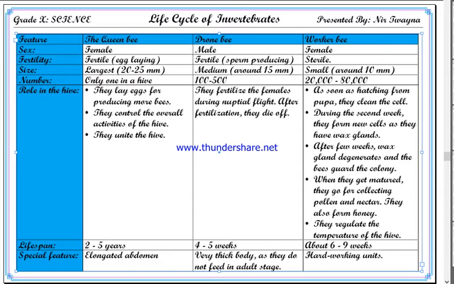After a few weeks the wax gland degenerates and the bees guard the colony. When the wax gland is deactivated, they cannot be involved in making new cells, but they guard the colony. They become the guard bees.